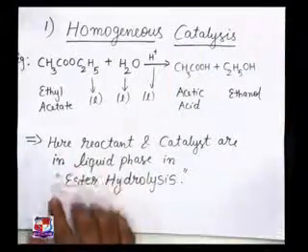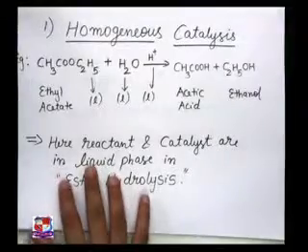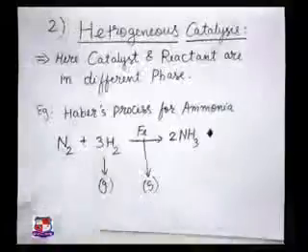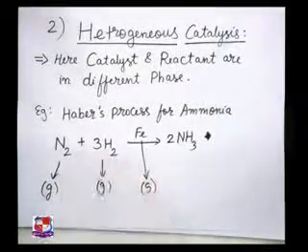Now coming to the next thing, this was the case for ester hydrolysis. Now we will move on to heterogeneous catalysis, that is type 2. That was homogeneous catalysis, in which you have a reactant and catalyst in the same phase.